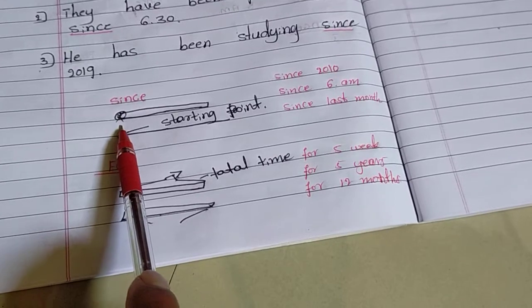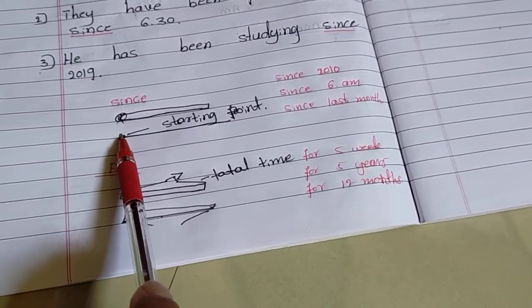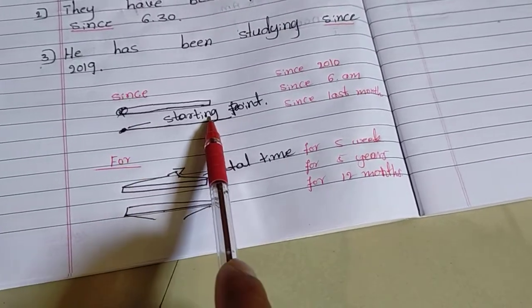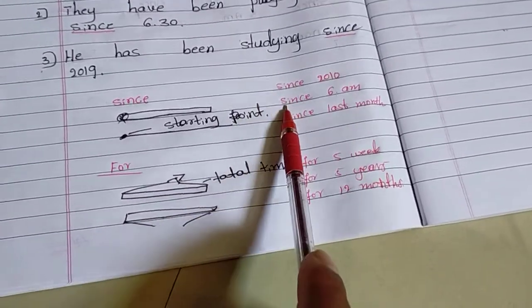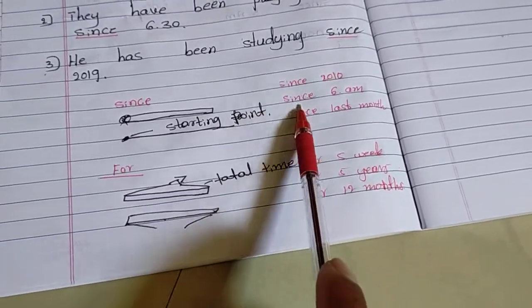When we describe the starting point or beginning point of an action, we use since. So this is the difference, since and for.